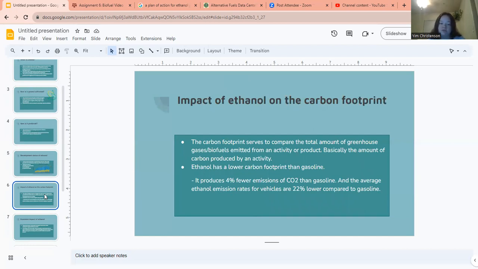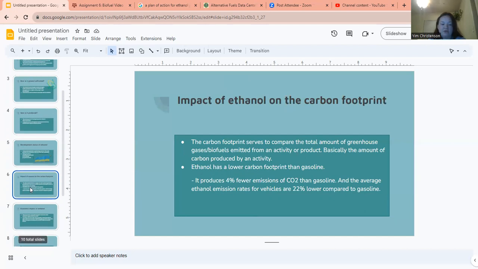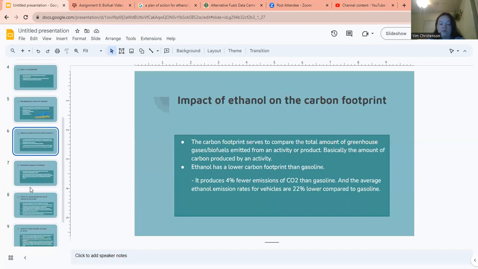The impact of ethanol on the carbon footprint. The carbon footprint serves to compare the total amount of greenhouse gases emitted from an activity or product, and basically it's the amount of carbon produced by an activity. Ethanol has a low carbon footprint compared to gasoline. It produces 4% fewer emissions of CO2 than gasoline, and the average ethanol emission rates for vehicles are 22% lower compared to gasoline.